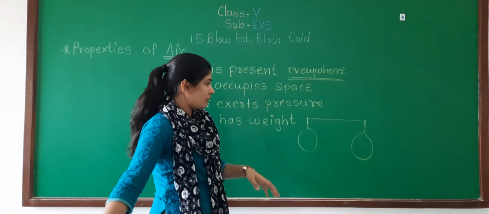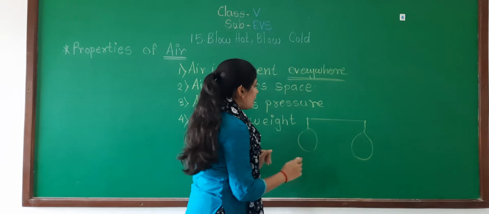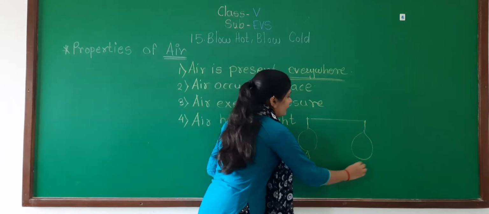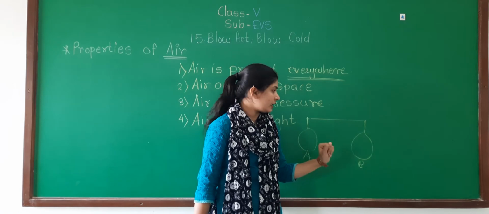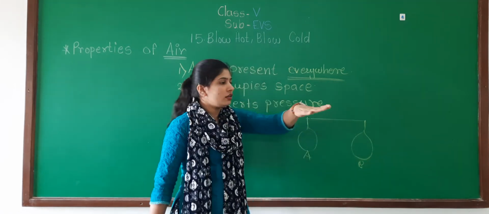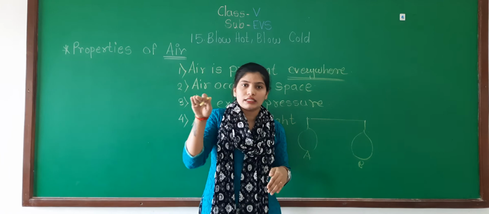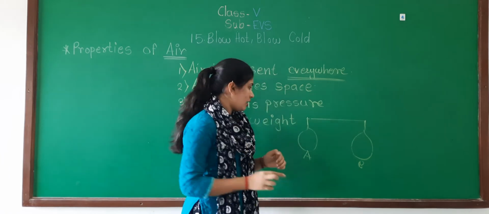Now imagine, okay? Adjust my drawing. So this is your A and this is your B. Both the balloons are blown. So that scale remains as it is, in a parallel line.